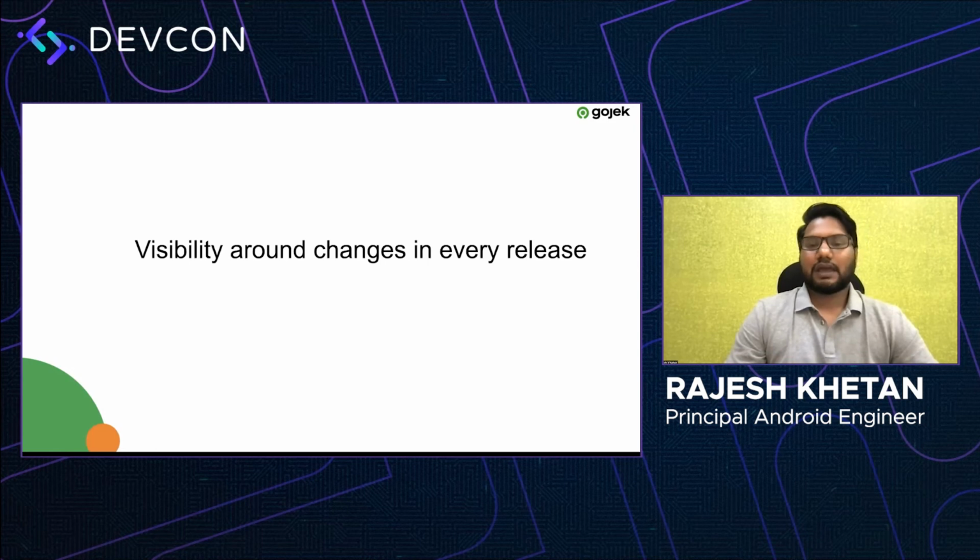So yeah, and one more thing which we faced as a problem was when we were working on this APK size thing. Let's say in a particular release, we put a lot of effort and reduce our APK size by 4 MB. But on Play Store, when the application was shipped, we could see only 2 MB of change reflecting. So we wanted to know why, where is the other 2 MB which we saved gone? We found out that those changes were coming from new features which were being added to our APK.